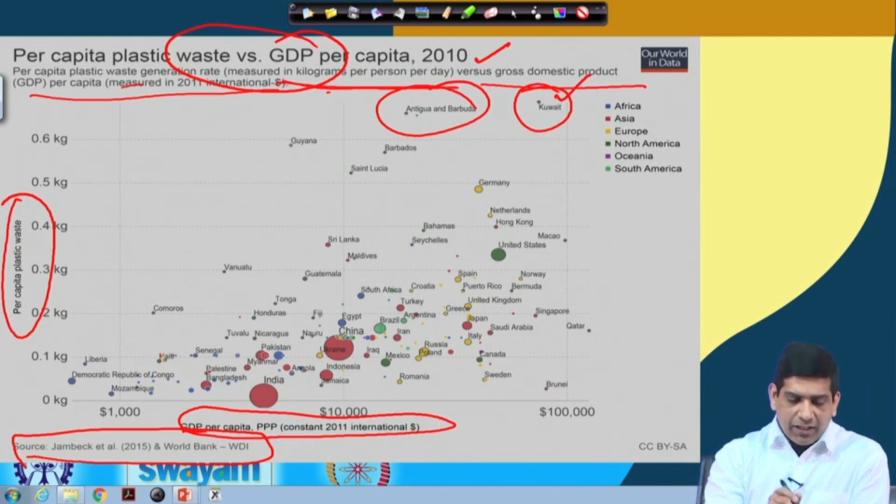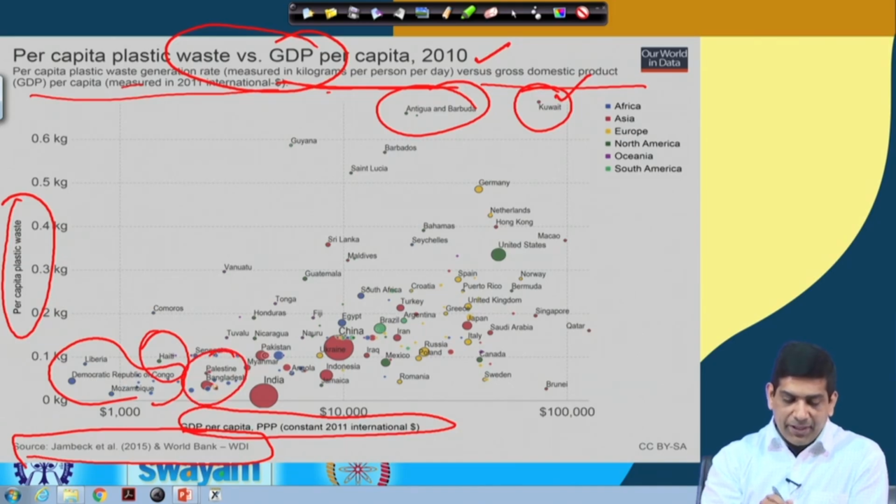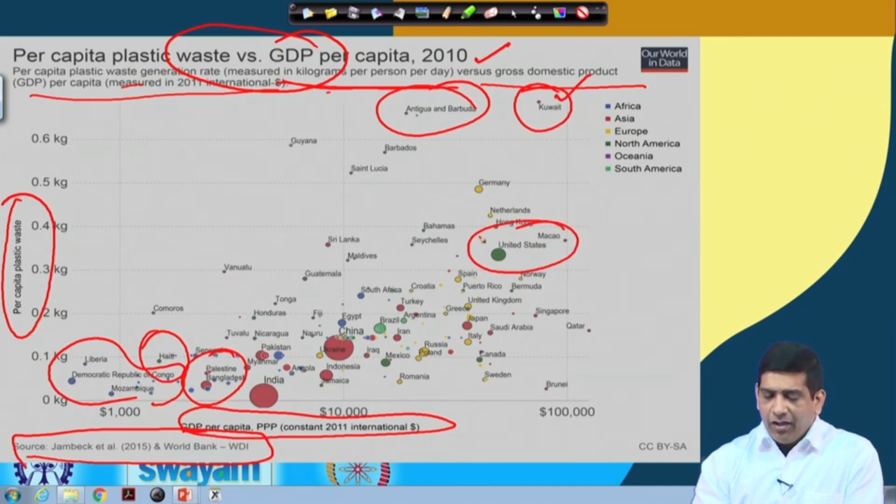And if you look at the other side, which has very low waste produced and low GDP per capita as well: Mozambique, Democratic Republic of Congo, Liberia, Haiti. Haiti is right there. Bangladesh, although it produces quite a bit, the GDP is much less. A lot of mismanagement of waste. And the United States produces a lot right there. United States, Macau, Hong Kong, Netherlands, Germany.